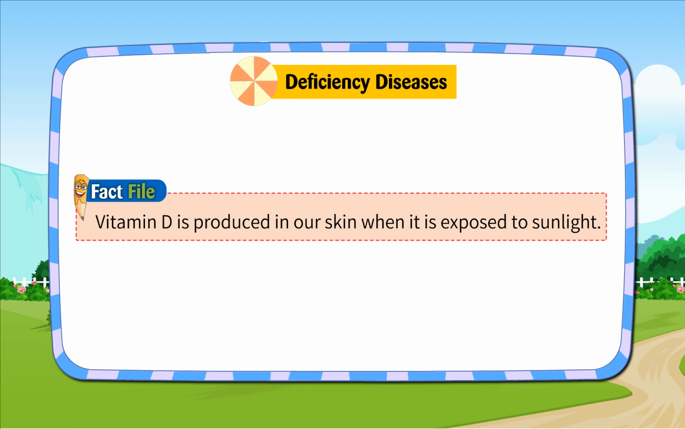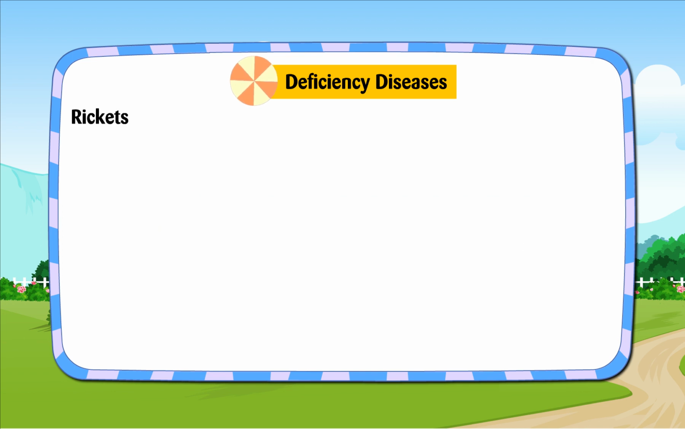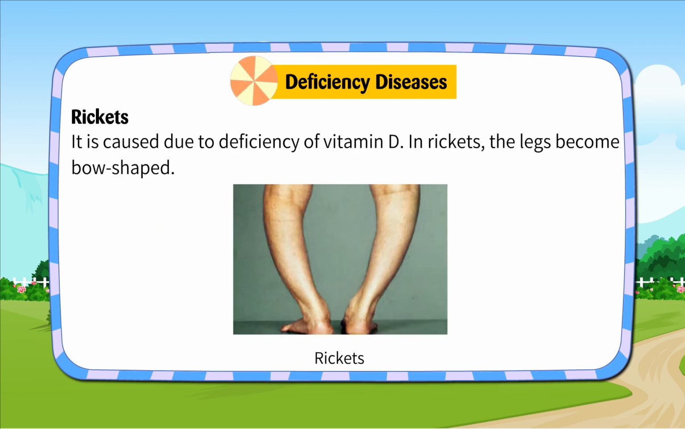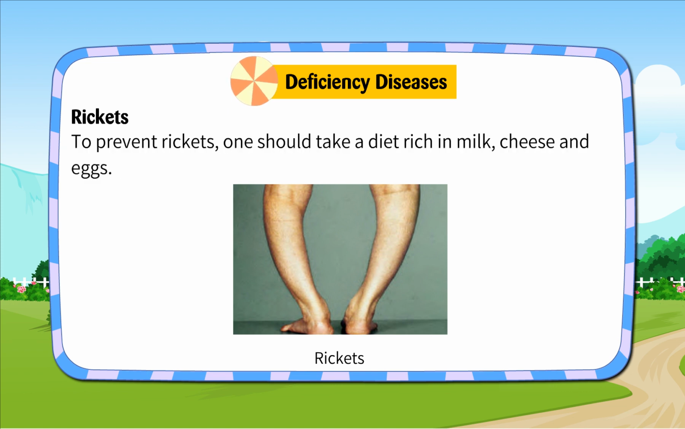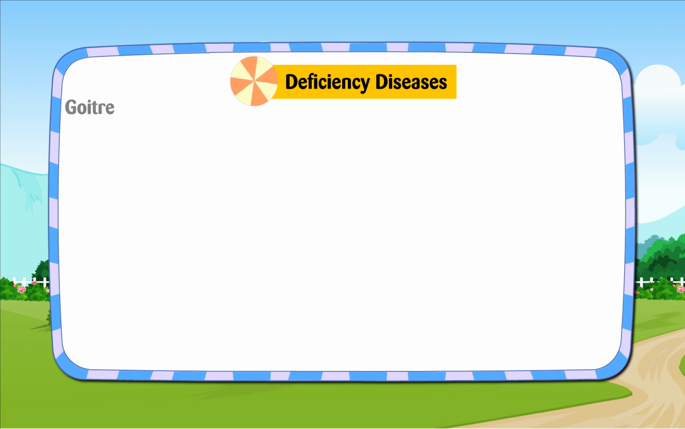Fact file. Vitamin D is produced in our skin when it is exposed to sunlight. Rickets. It is caused due to deficiency of vitamin D. In rickets, the legs become bow-shaped. To prevent rickets, one should take a diet rich in milk, cheese, and eggs.